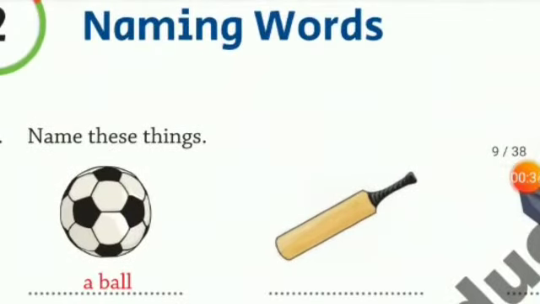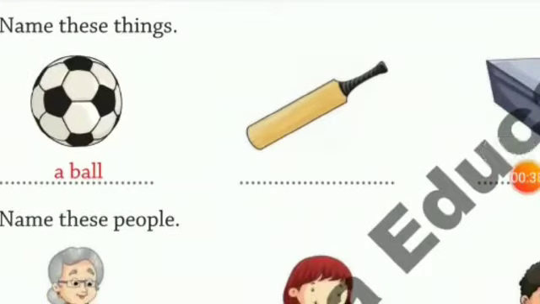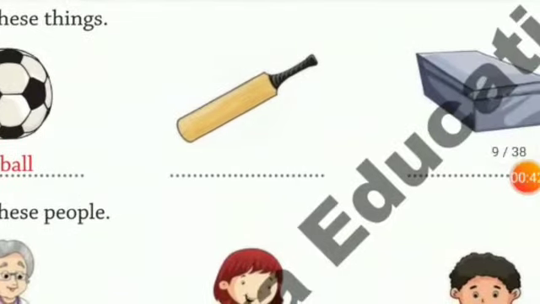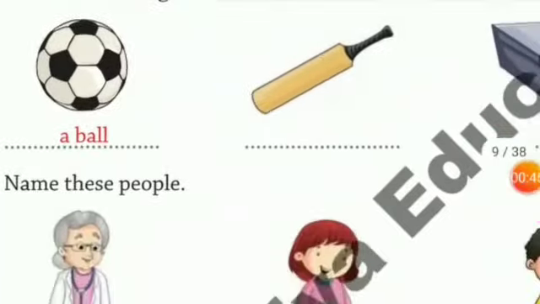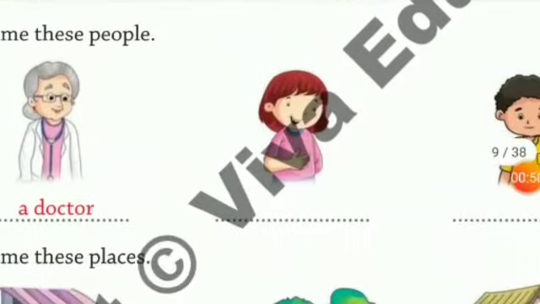them. Name these things. A ball, right? It's already given to you. The answer is already given. Then you have a picture of a bat, a box. So these are things. Now people, a doctor. Then you are given a picture of a girl and a boy.